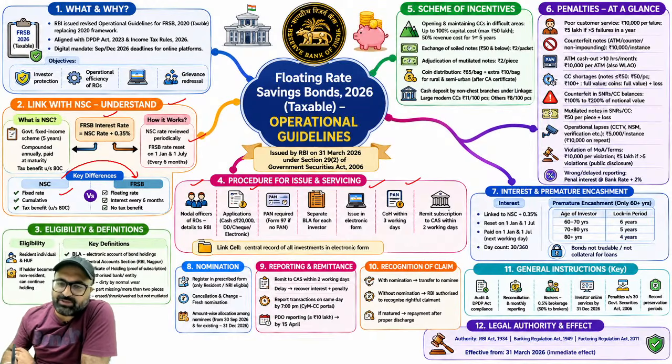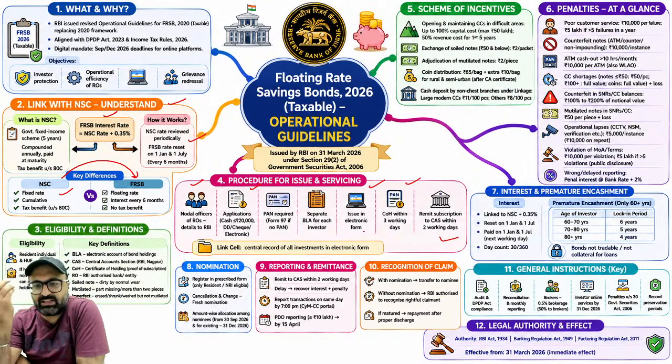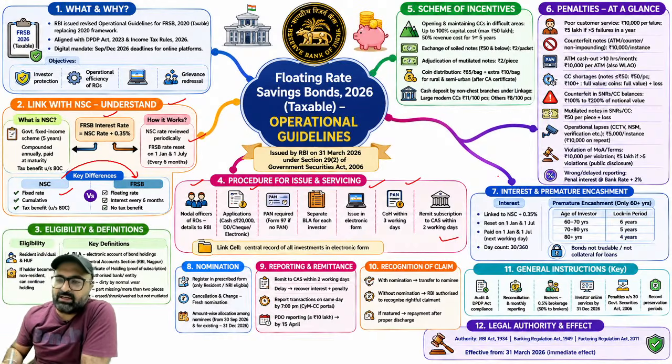Remit the subscription to CAS within 2 working days. It will be remitted to the CAS Nagpur within 2 working days. Interest rate, if we talk about it, sir, as I said, it is linked to NSC. It is reset on 1st January and 1st July. Day count is every month 30 days and every year will be counted as 360 days.